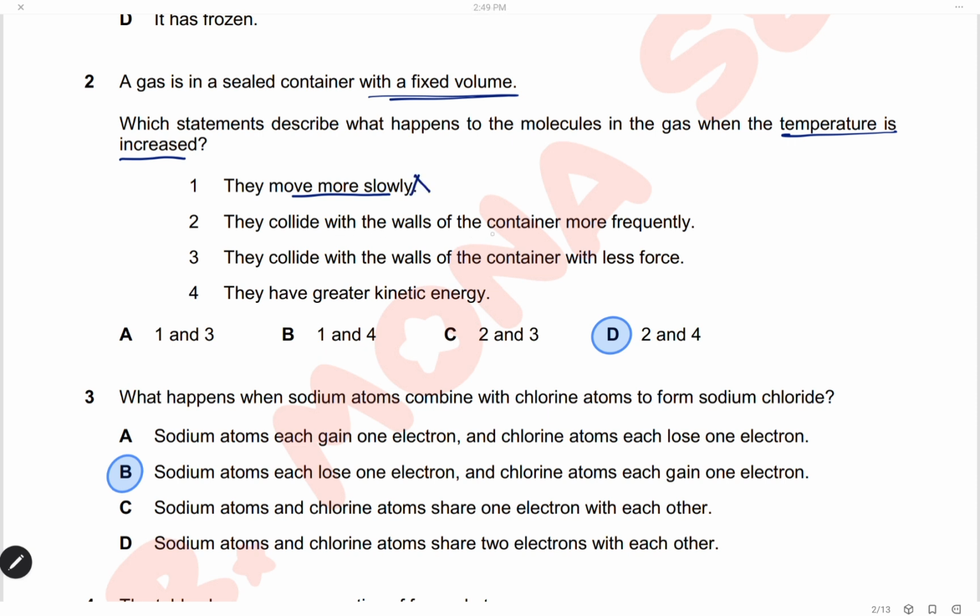They collide with the wall of the container more frequently as they are moving very fast. So, of course, the frequency of collision will increase. Statement 2 is correct. They collide with less force. This is wrong because the temperature increases the energy of the particles, so, of course, they will collide with a greater force. They have a greater kinetic energy. This is right. Temperature increases kinetic energy. So, statements 2 and 4 are correct, and the answer is D.